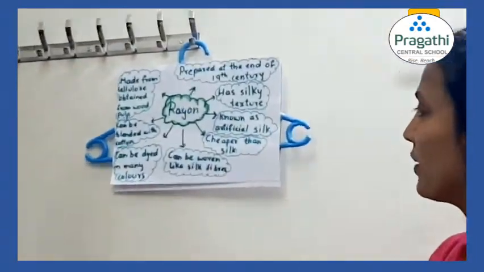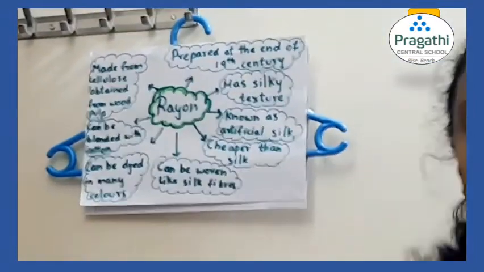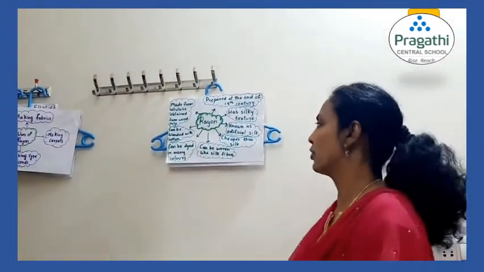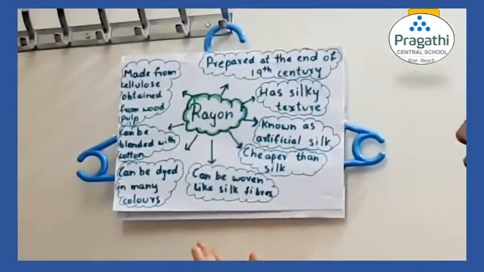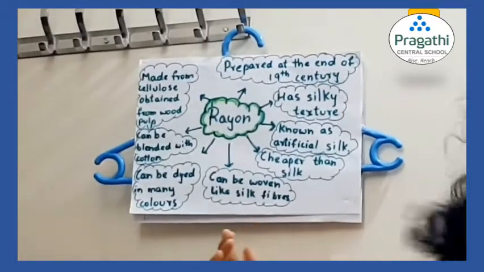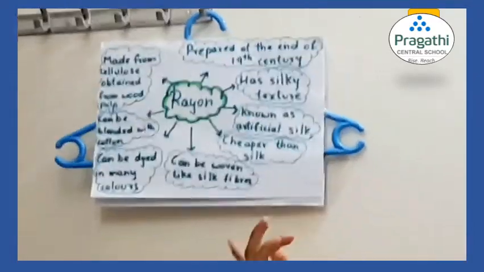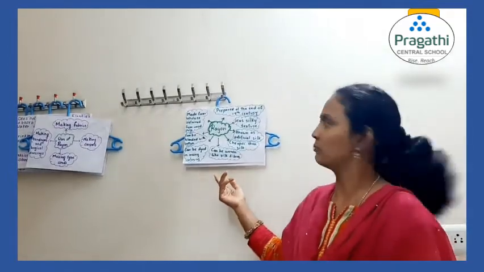It can be woven like silk fibers. So how do we weave silk fibers? That same way it can also be woven. It can be dyed in many colors. It can be blended with cotton. We can mix rayon with cotton to prepare blended fibers.